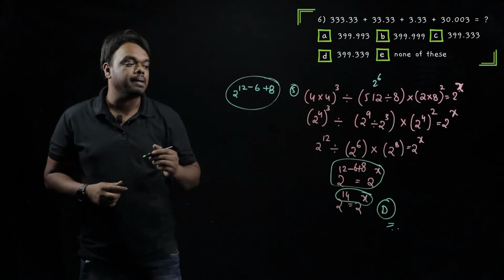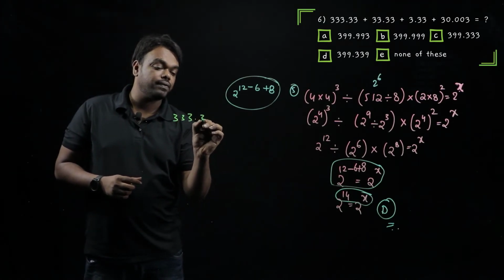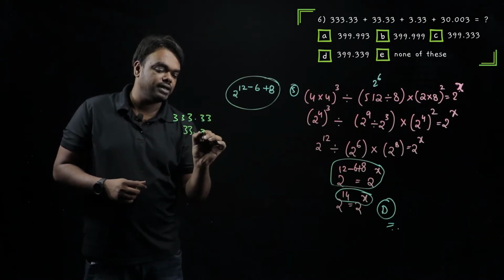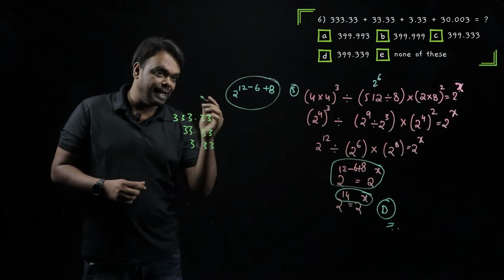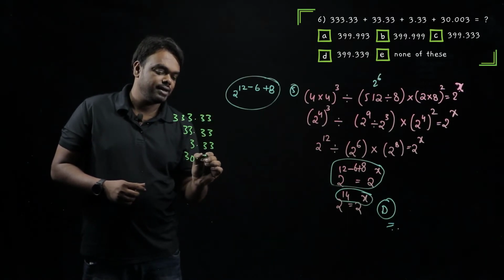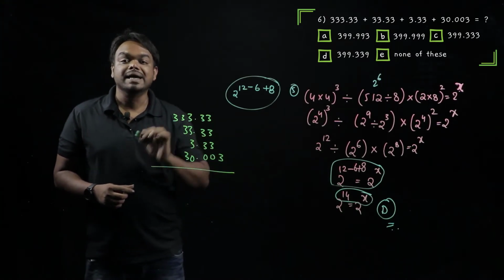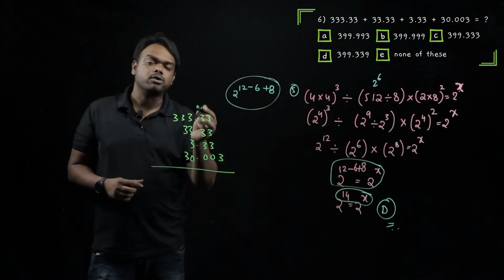Okay, let us take it this time. So what do we have here? 333.33333 plus 33.33 plus 3.33 plus 30.003. Now this entire sum is equal to question mark. That is our answer. So, very simple question. You just have to add all the terms.